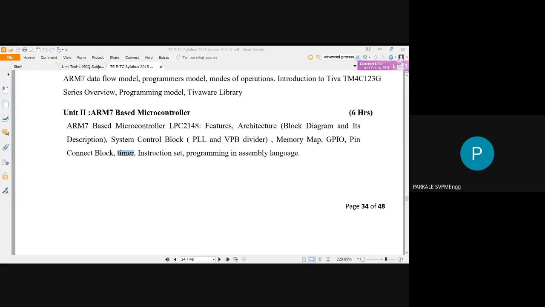The execution time depends upon the type of instruction, and you also require the frequency. To calculate the execution time of each instruction, you require the number of T states or execution cycles, and also the frequency of